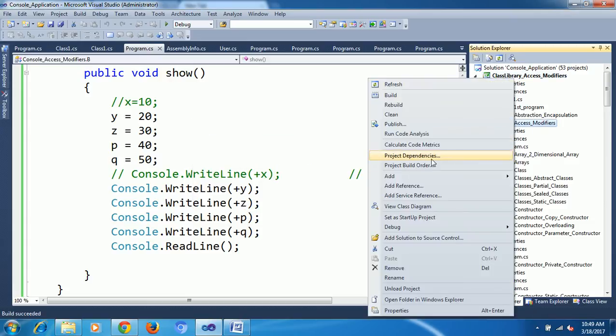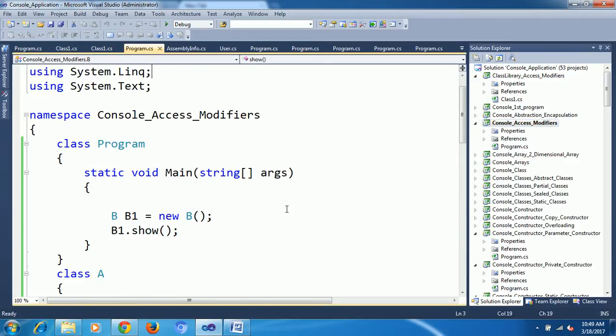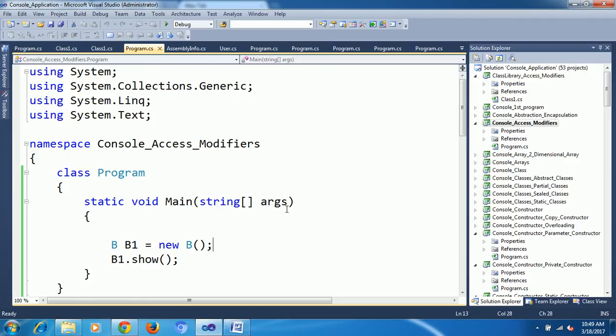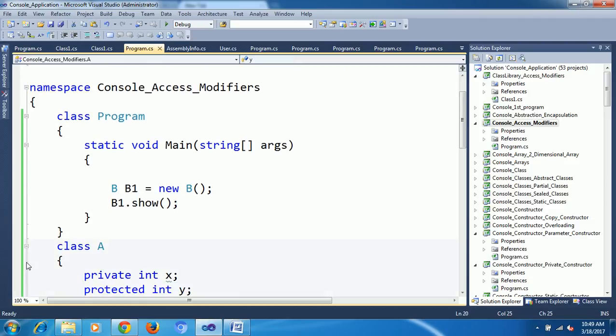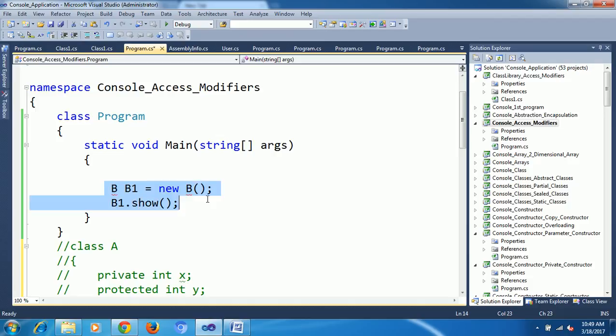Okay, now I'm going to add one more class. This and all I'm going to uncomment, and this also I'm going to comment. Now our third scenario was different project, different classes, accessing this.